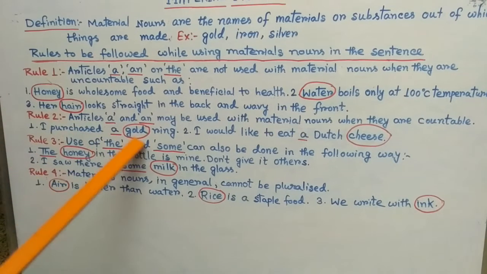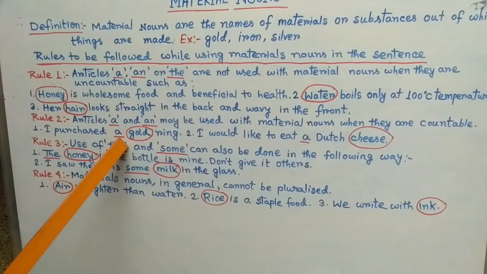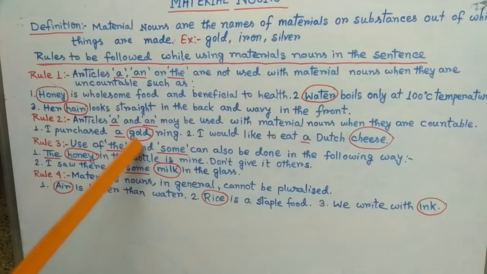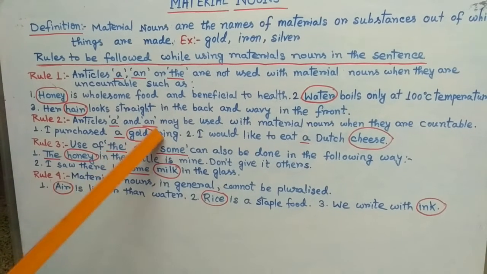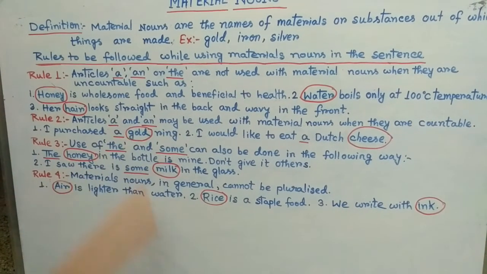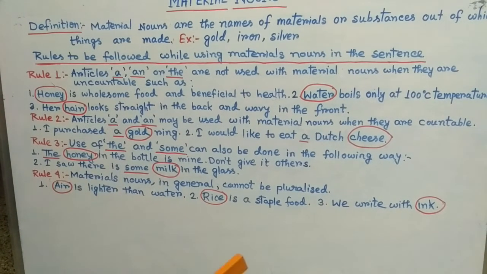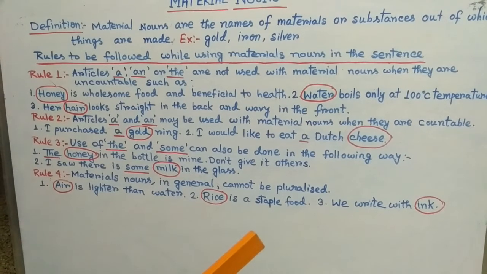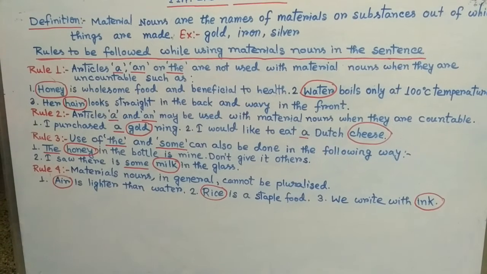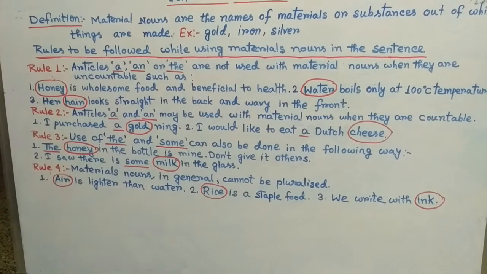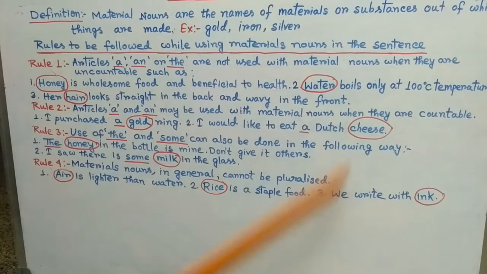I purchased a gold ring. It is not said about a gold. So a means a ring, not gold. We use a because it is only one ring made of gold that I purchased. Clear?